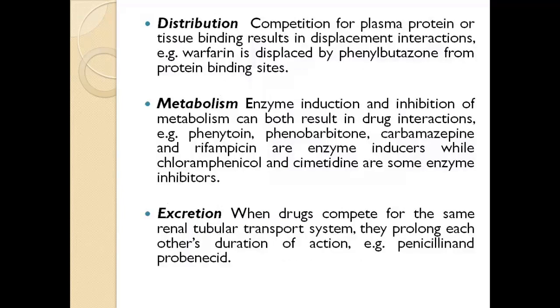Moving on to distribution, competition for plasma protein or tissue binding results in displacement interactions. Example, warfarin is displaced by phenylbutazone from the protein binding sites. When two drugs are competing for the same plasma protein, it could result in displacement interactions.